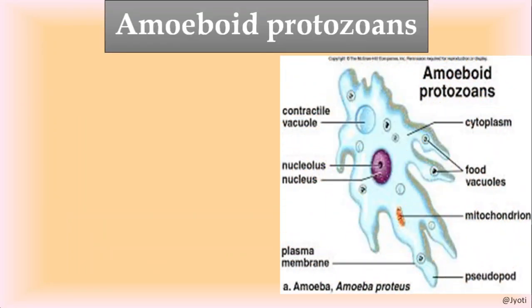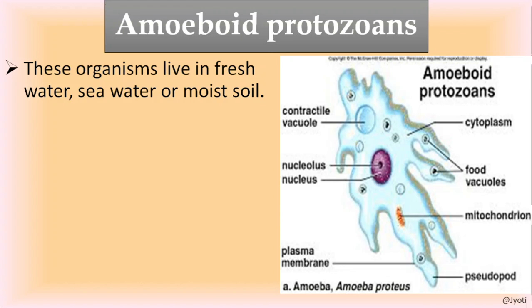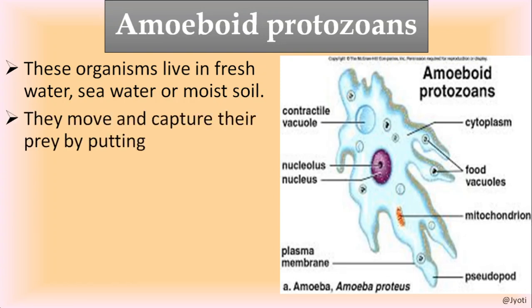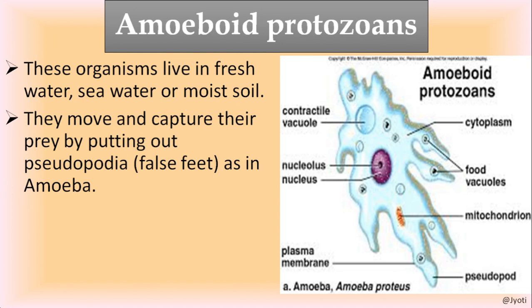Okay, so amoeboid protozoans. Here you can see in the picture the very common example, amoeba. These organisms live in fresh water, seawater or moist soil. They move and capture their prey by putting out pseudopodia, which is also called false feet.